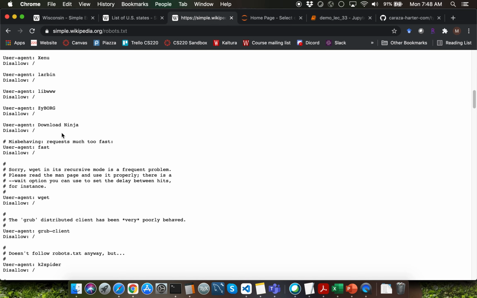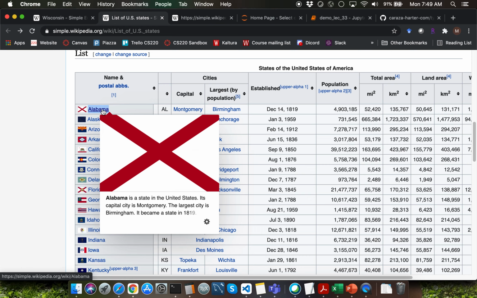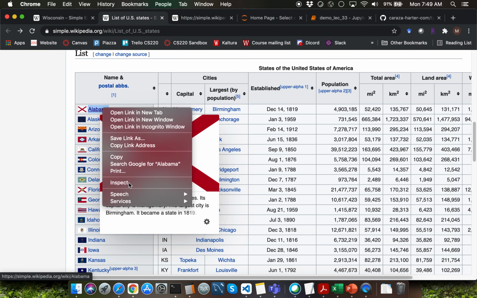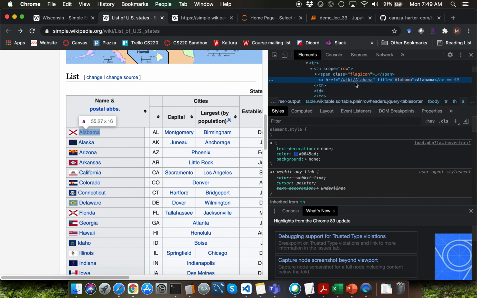It will be a good practice for you to go through the robots.txt file before you start writing the Python program for specific web crawling. Another useful thing which I want to remind you all about is the developer tools. Recall that you can click on a specific part of the text within a specific website, right click and click on inspect in order to launch developer tools. You'll be able to use developer tools to poke around the HTML file format. For instance, we see a hyperlink tag here which has the resource /wiki/Alabama.